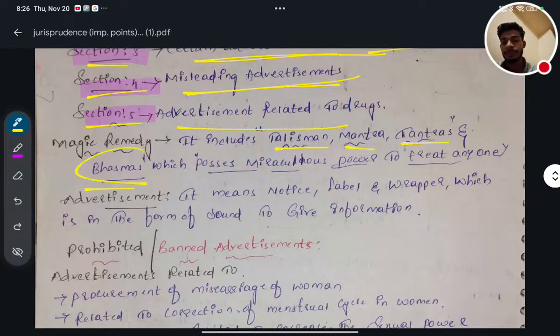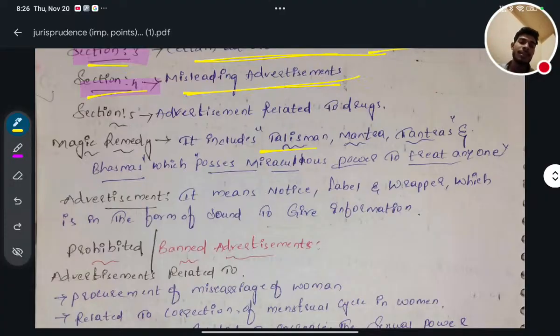So tantra, mantra, talisman and bhasmas which possess miraculous power to treat anyone come under magic remedy. Which of the following comes under magic remedy? Talisman, tantra, mantra, bhasmas.